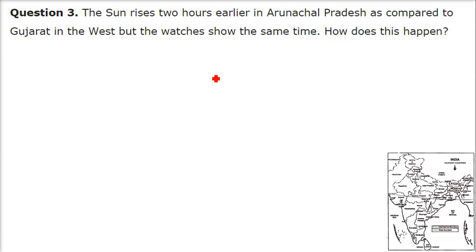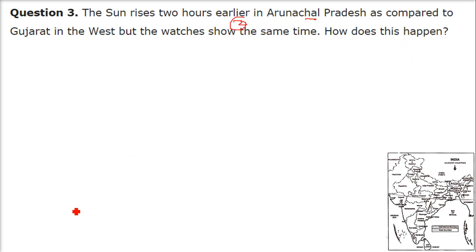The sun rises 2 hours earlier in Arunachal Pradesh as compared to Gujarat in the west, but the watches show the same time. If a person in Arunachal Pradesh and a person in Gujarat each have a watch, their watches will show the same time. There will be no 2-hour difference.